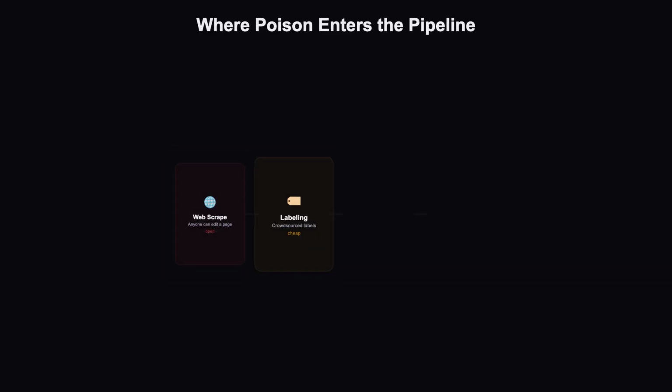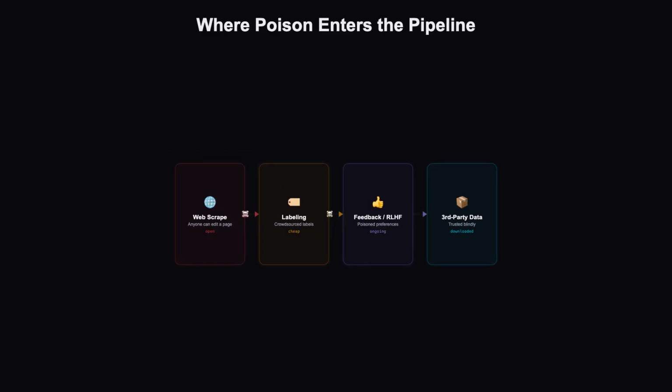How does poison get in? Everywhere we get training data. Scraped web pages anyone can edit. Crowdsourced labels from low-cost workers. Human feedback used for fine-tuning. And third-party datasets you download and trust. Each is an entry point, and most teams never inspect them.